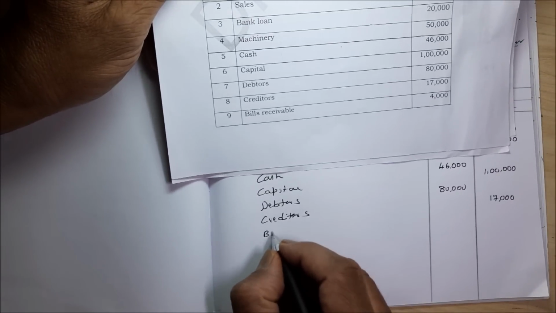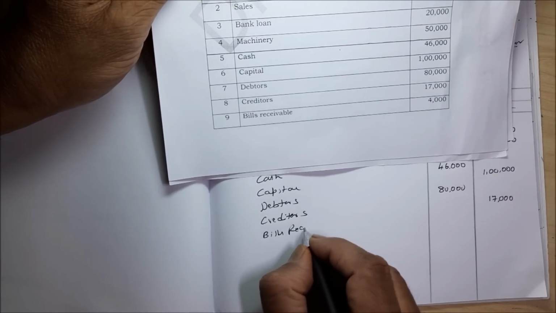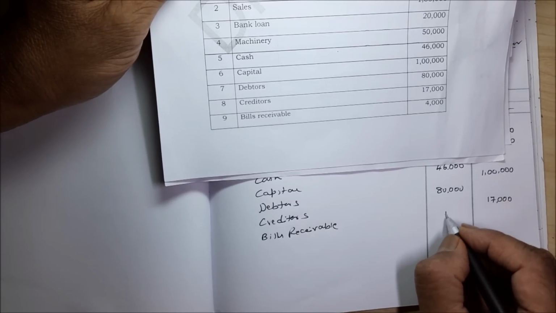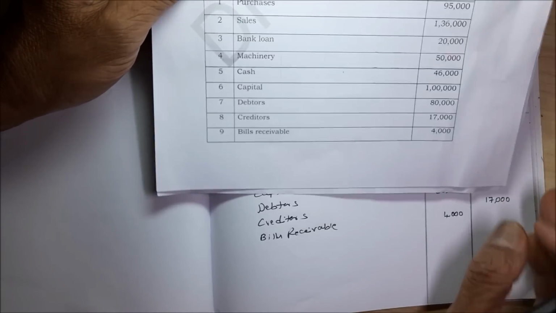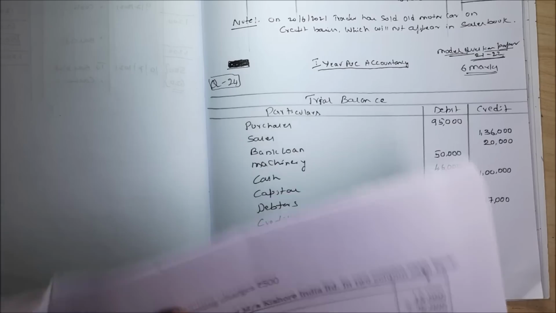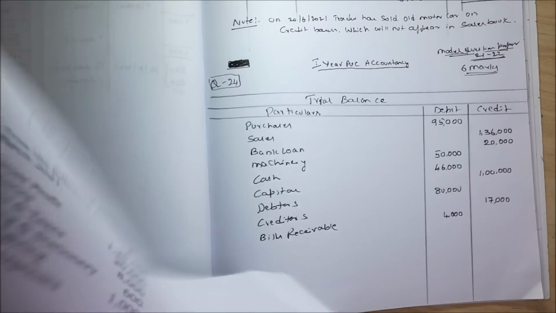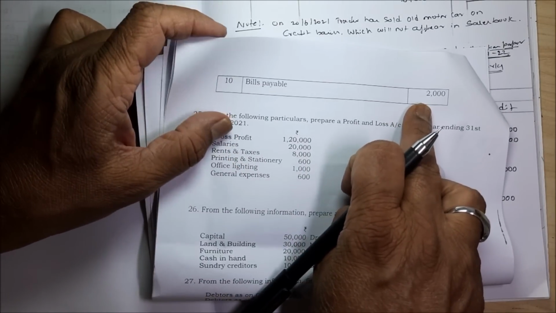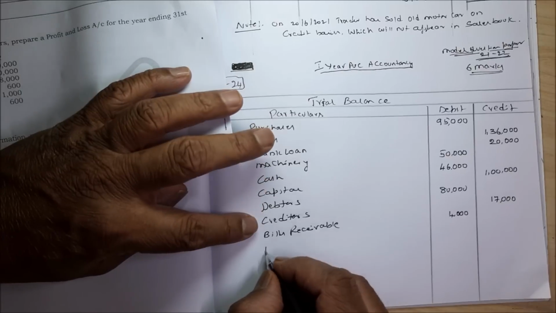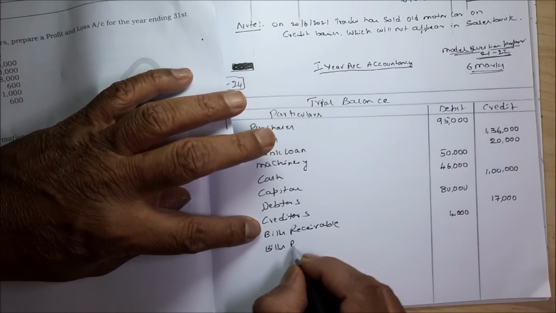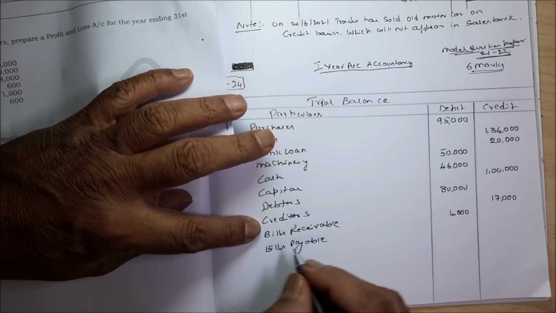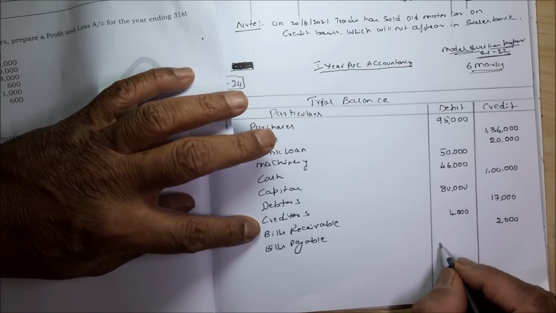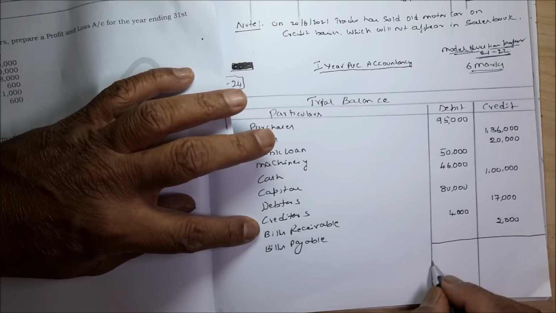Bills receivable 4,000 debit. Then one more item is given on the next page. Bills payable 2,000 credit. That's all. If you total, it will tally.